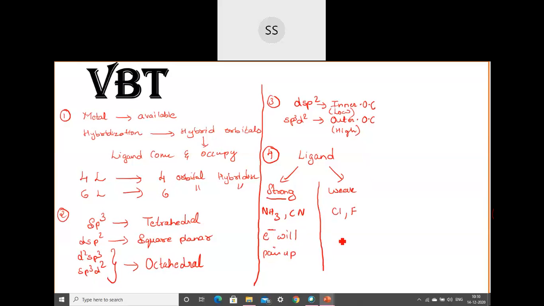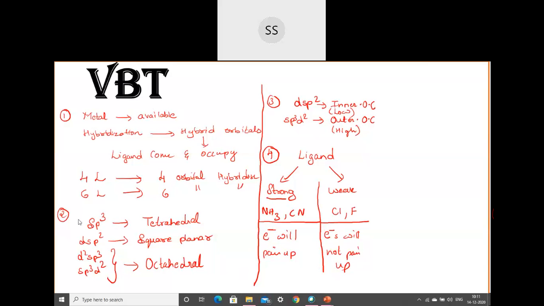And suppose the ligand is a weak field ligand, like we can see here chloride and fluoride, you can even remember the spectrochemical series. In that you will get a correct idea of which are strong field and which are weak field ligands. But for your complex only these 4 are important. So I told you this, you remember correctly. When weak field ligands come, electrons will not pair up. So that is about the type of the ligand which are approaching.